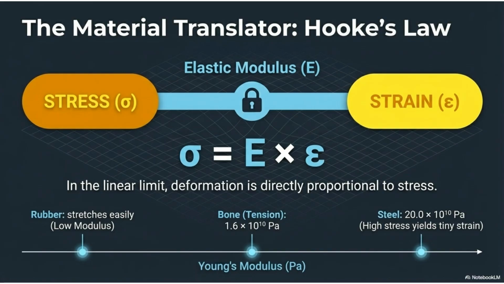Hooke's law acts as the material translator, linking stress and strain through the elastic modulus, E. In the linear limit, deformation is directly proportional to stress. This modulus varies significantly, with rubber having a low modulus and steel a high one.